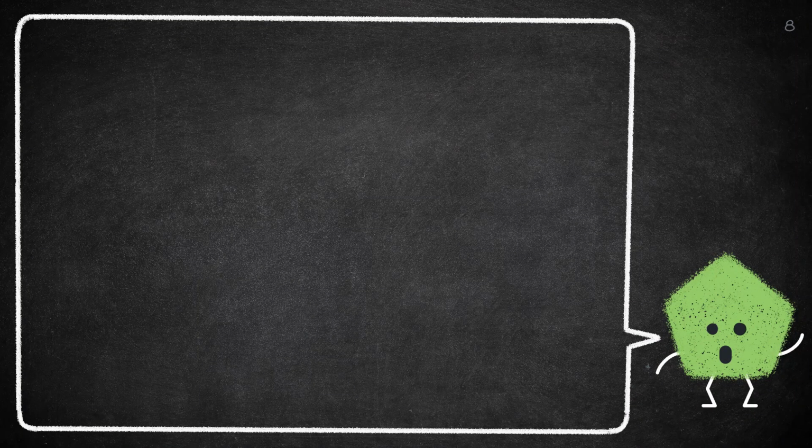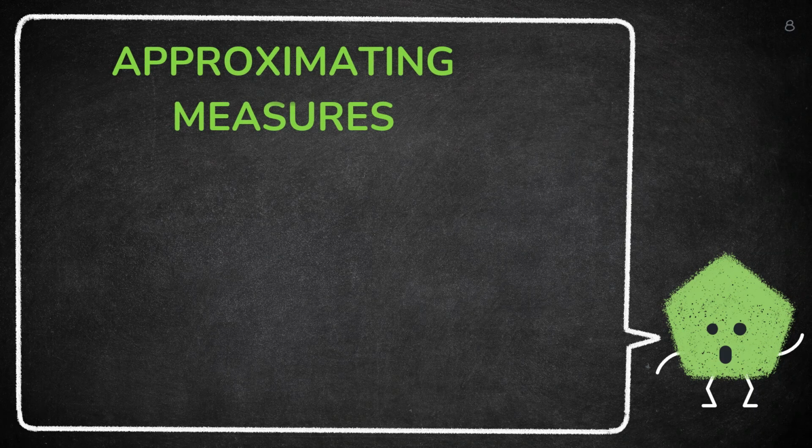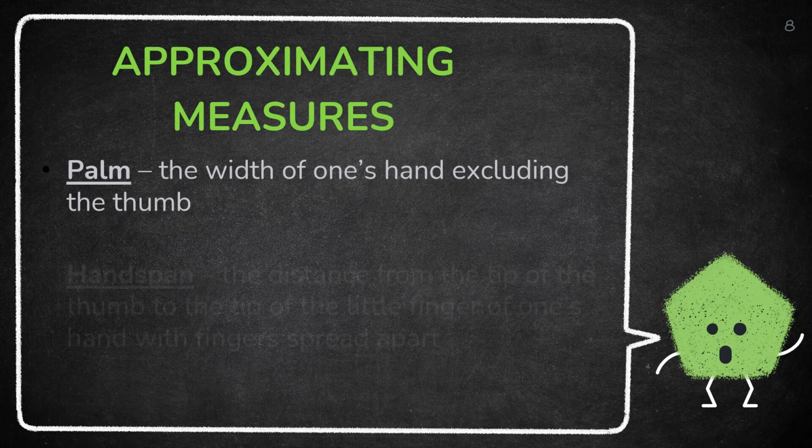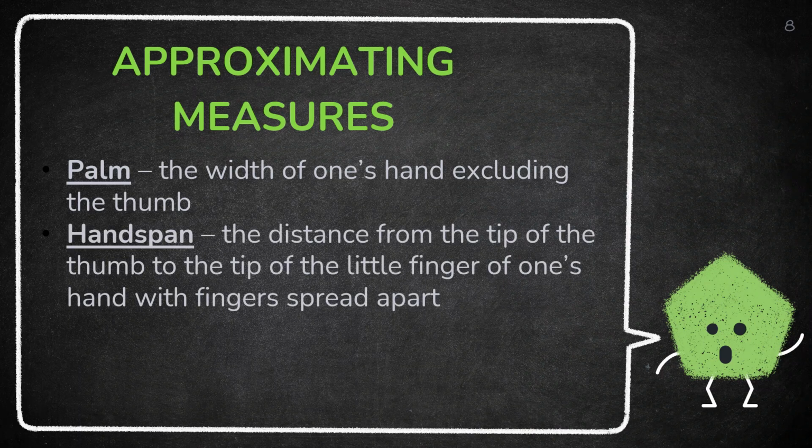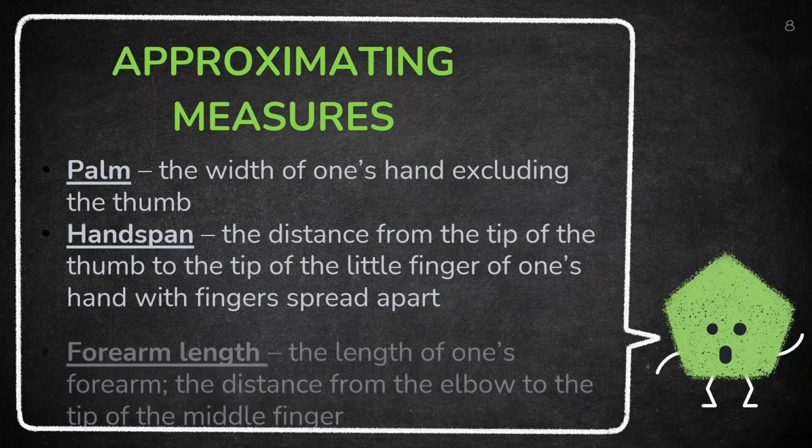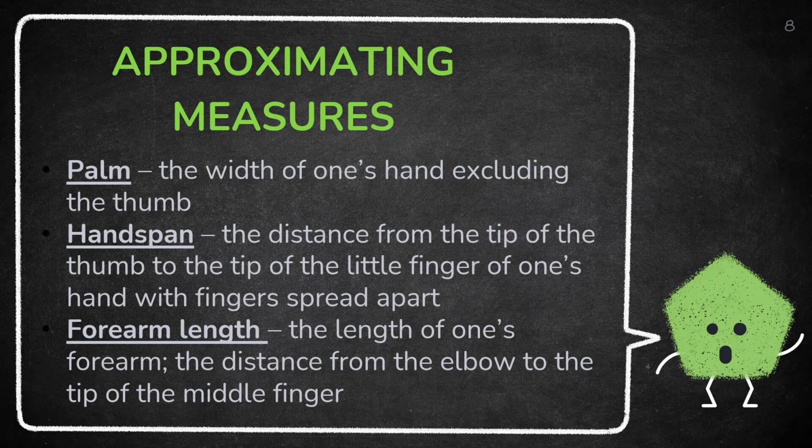In the 3rd century BC in Egypt, people used their body parts like palm, handspan, and forearm length to determine the measurements of things. The forearm length was called a cubit. The handspan was considered a half cubit, and the palm was considered 1/6 of a cubit. The Egyptians came up with these units to be more accurate in measuring different lengths.